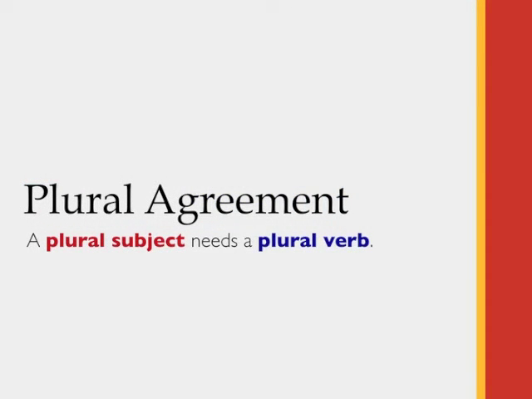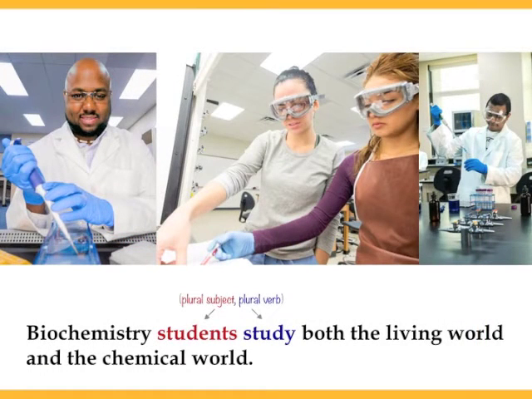Plural subjects, that is more than one, are paired with plural verbs. In this example, our subject, students, is plural, more than one. Therefore, our subject-verb agreement rules say that the verb in the sentence must be plural. In this case, study. Notice that study does not end in an S, which follows those rules.